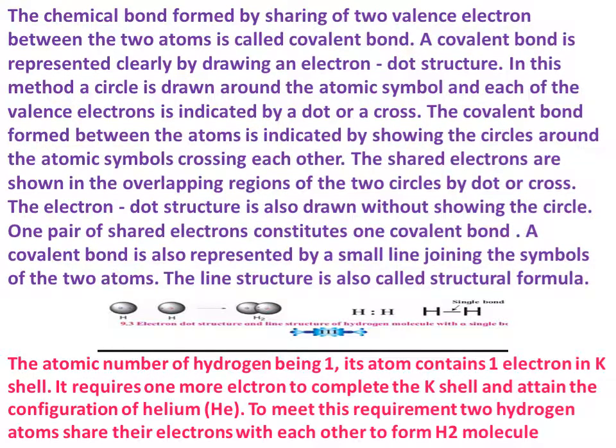The atomic number of hydrogen being 1, its atom contains 1 electron in the K shell. It requires 1 more electron to complete the K shell and attain the configuration of helium. To meet this requirement, two hydrogen atoms share their electron with each other to form a hydrogen molecule.